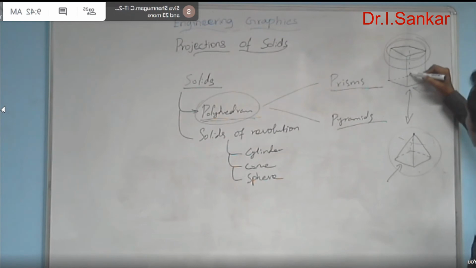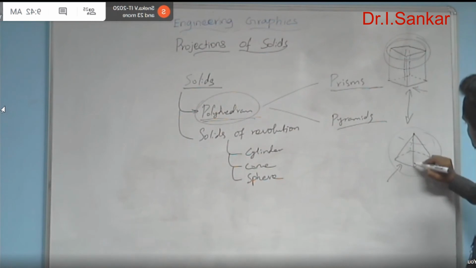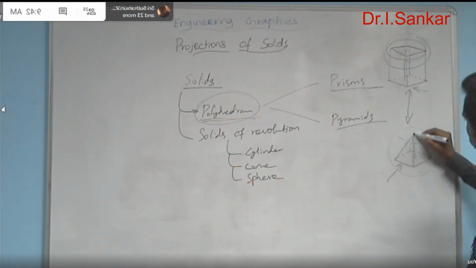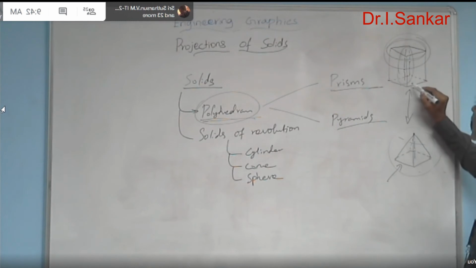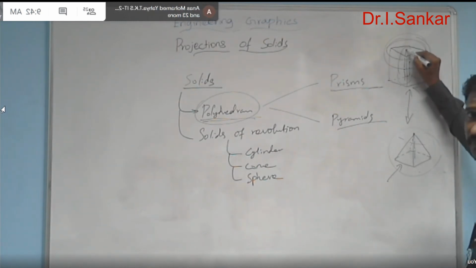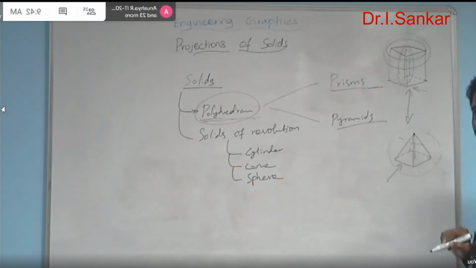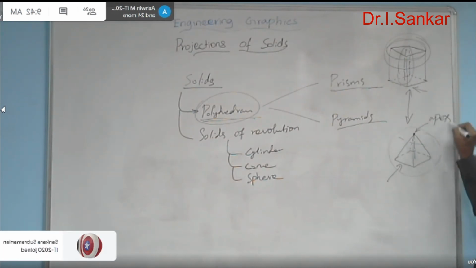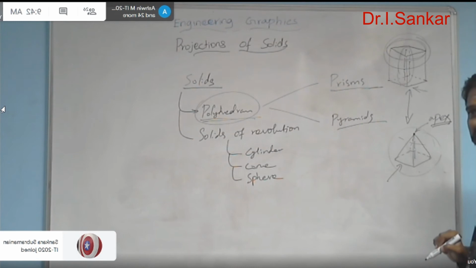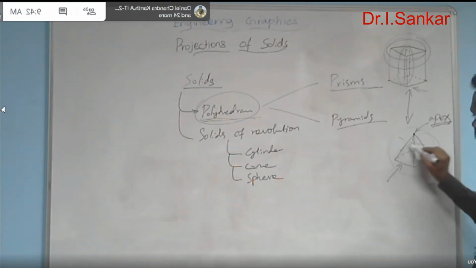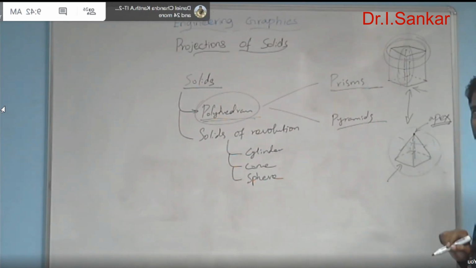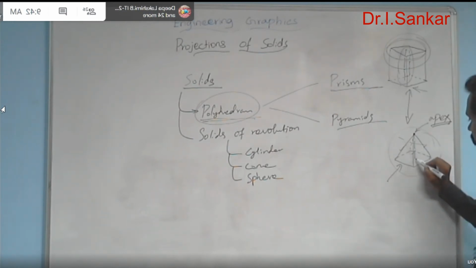But both solids are having axis. See, both solids are having axis. In the case of a prism, the axis will connect the center of base and the center of face. But in the case of the pyramid, the axis will connect the center of base and the top terminal point. This top terminal point in a pyramid is termed as apex point. This apex point will connect all the side edges in a single terminal. And the axis is nothing but the one which is connecting the center of the base and the apex point of the pyramid.